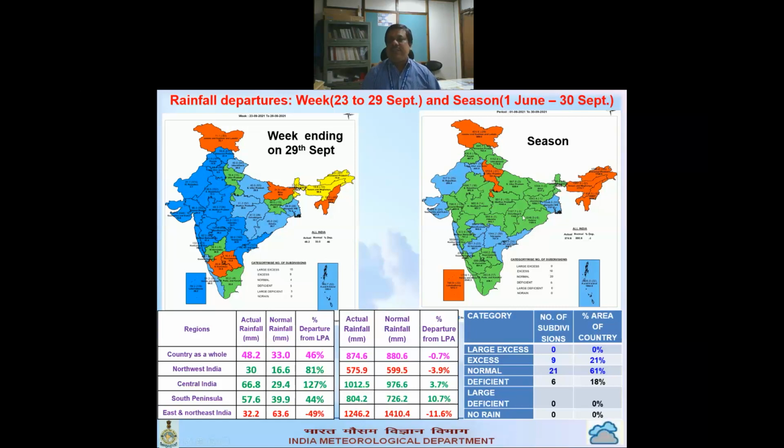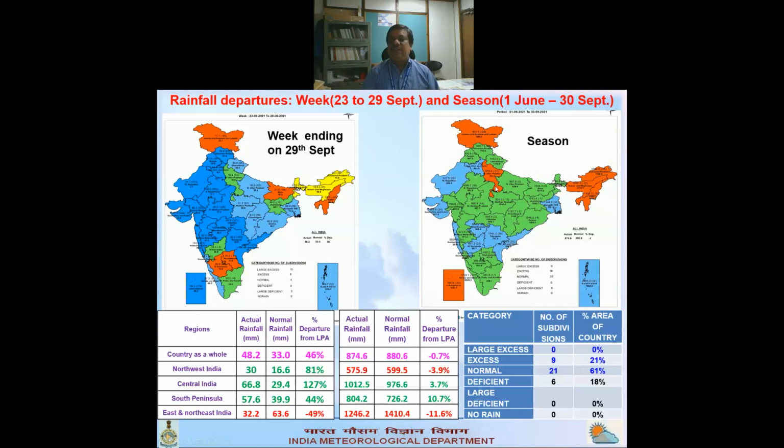And if we see the whole season scenario, from 1st June to 30th September, mostly only 6 subdivisions were deficient, otherwise all others normal or excess. So 30 subdivisions normal or excess, only 6 deficient.